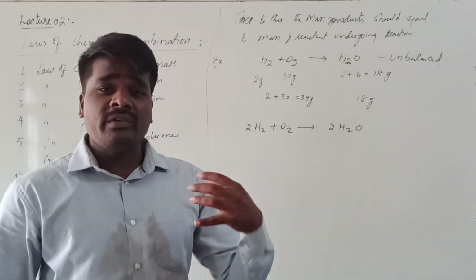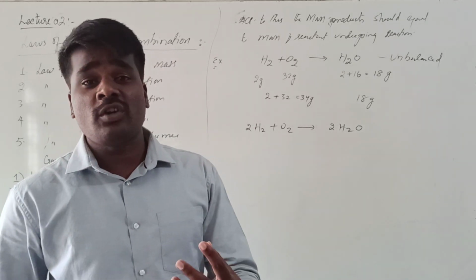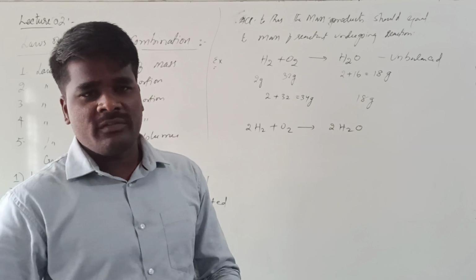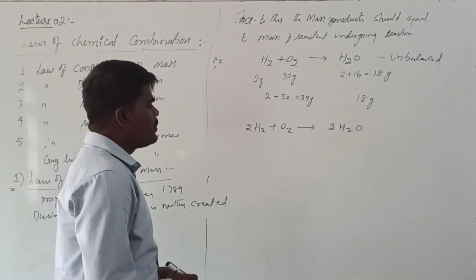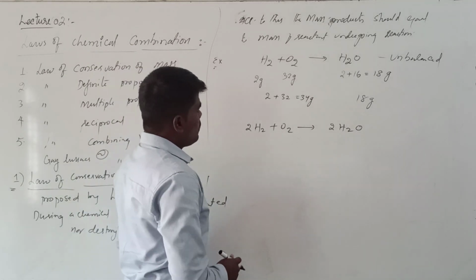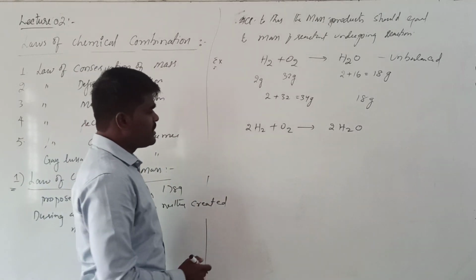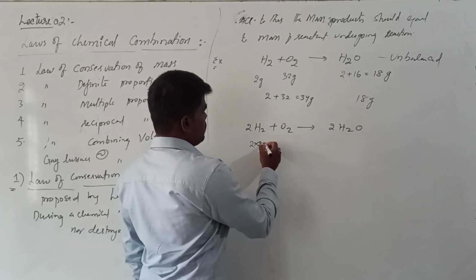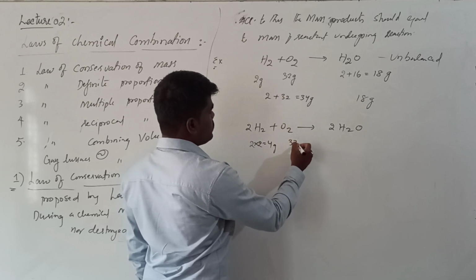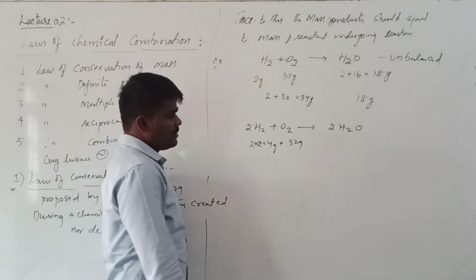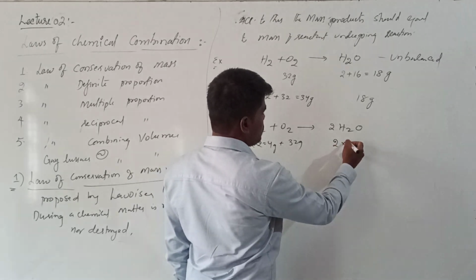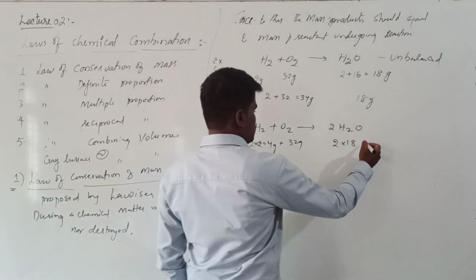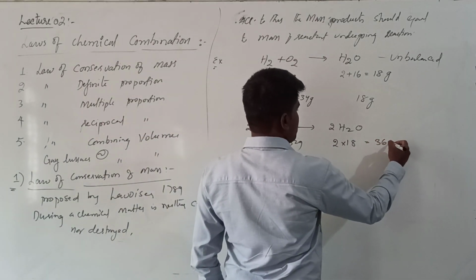This interpretation of data from the balanced chemical equation is called stoichiometry. Stoichiometry is a branch of chemistry which basically deals with the interpretation of so much data from the balanced chemical equation. Now let us see what is the mass of hydrogen gas now undergoing reaction. Here 2 into 2, it will be 4 grams, right? Now here it will be 32 grams. Now what is the molar mass of one water molecule? 18 grams. How many water molecules have been produced? 2. So what is the mass here? It will be 36 grams.